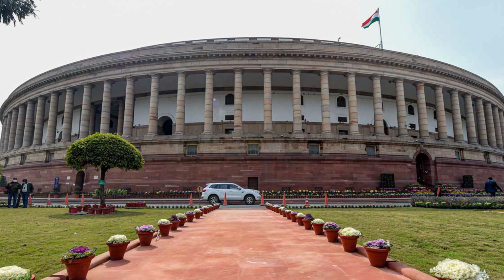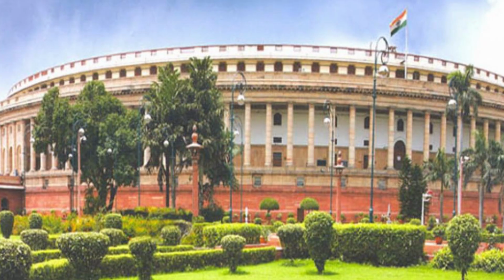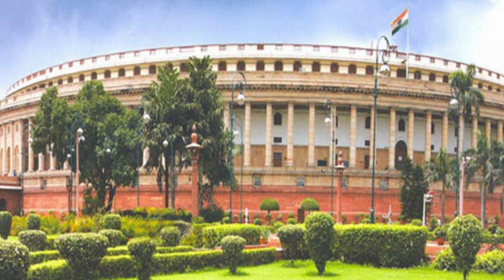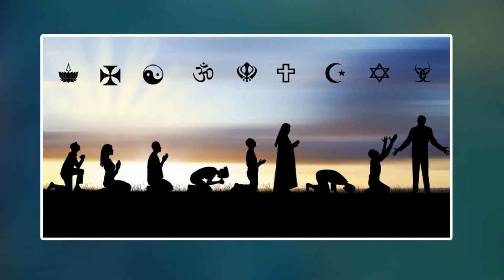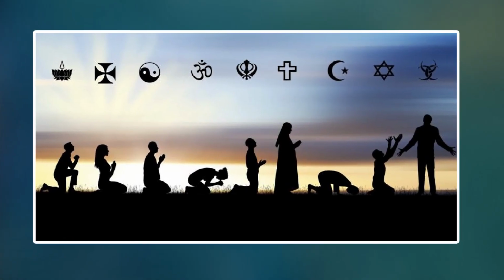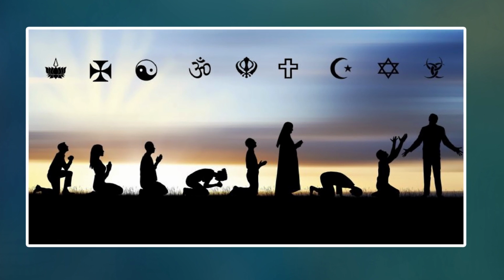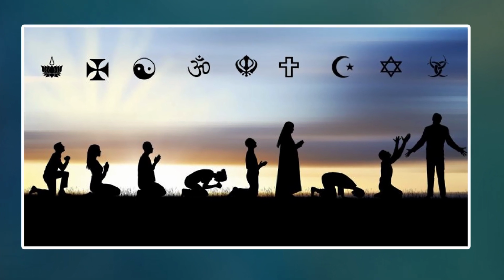How is it possible? We have a parliamentary democracy, a parliament at the central level and assemblies at the state level. India had another important problem: different religions, a major part Hinduism, Islam, Christianity, Buddhism, Sikhism, Jainism.